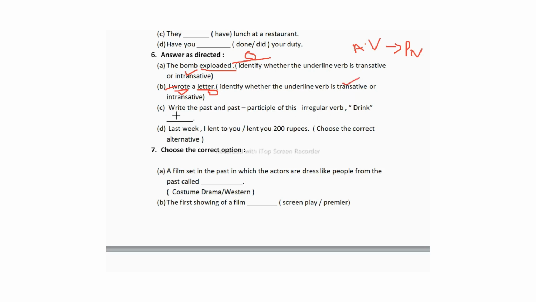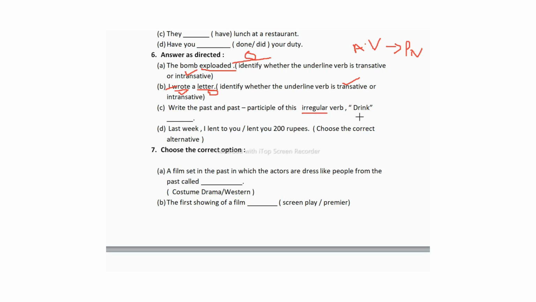Now the next one is C. Write the past and past participle of this irregular verb drink. First of all students, what are regular and irregular verbs? Regular verbs are the verbs which have the ending D or ED. When the word changes its spelling, that is an irregular verb.